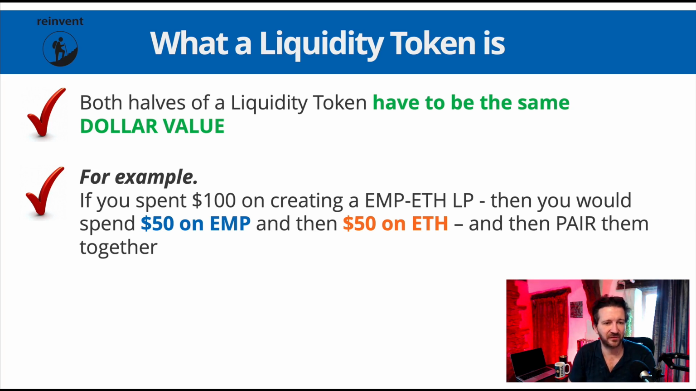So just to finish this illustration, if we spent $100 on creating an EMP ETH liquidity pair, then what that would actually mean is we would spend $50 on the EMP part and $50 on the Ethereum part, and pair them together to get the $100 EMP ETH LP token.